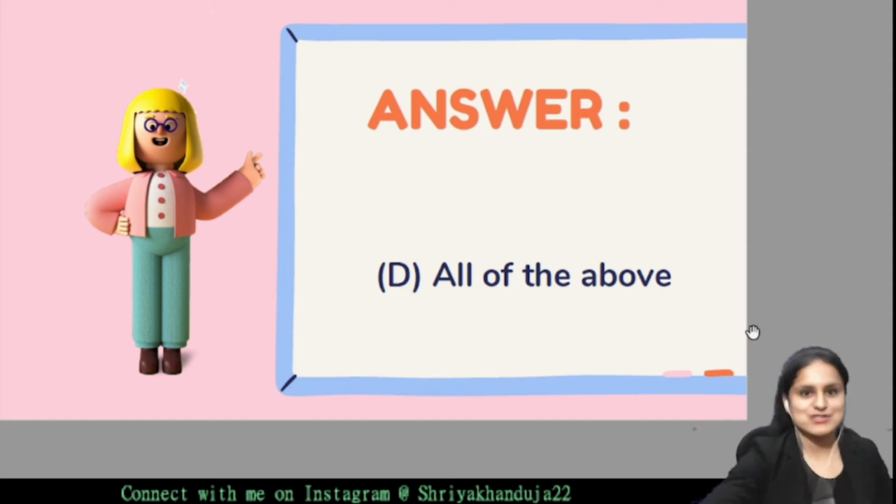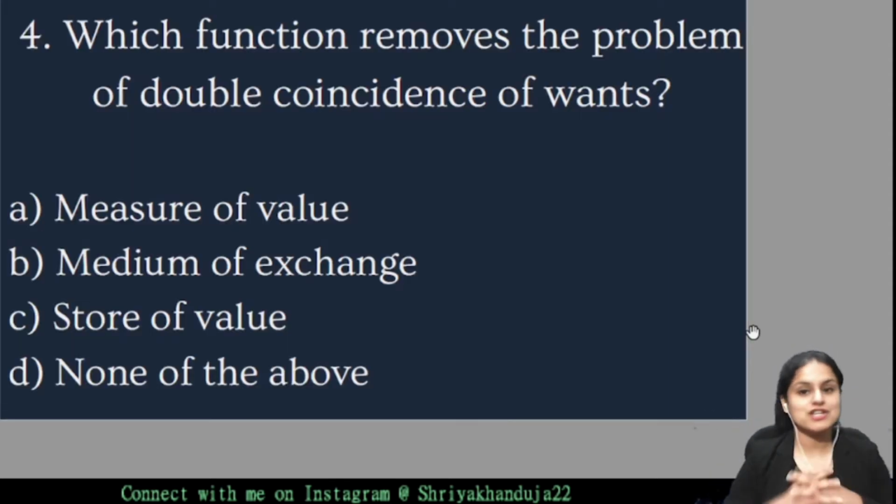Right. Moving on to the next question. Which function removes the problem of double coincidence of bonds?